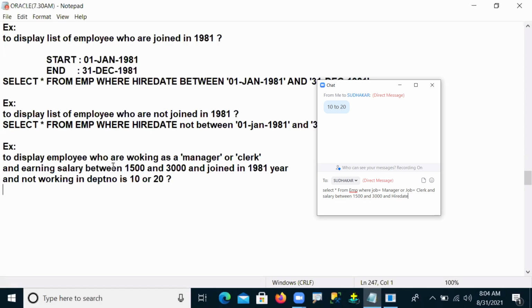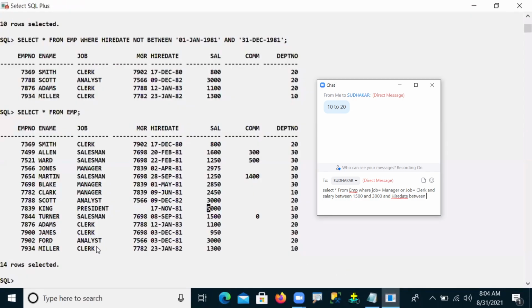Now here, what we are asking is the combination of the IN and BETWEEN operators. In this combination, we need to write the query. Let me see one by one. The first requirement: who are working as a manager or clerk. This is our table, so let us start from EMP.